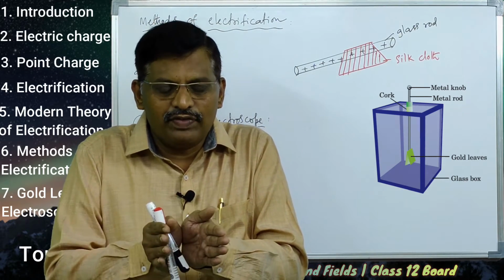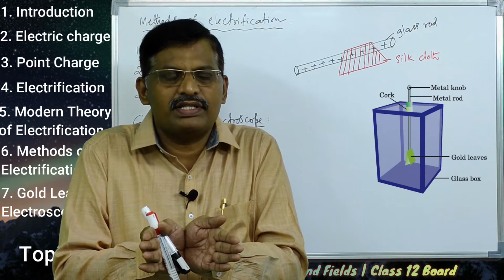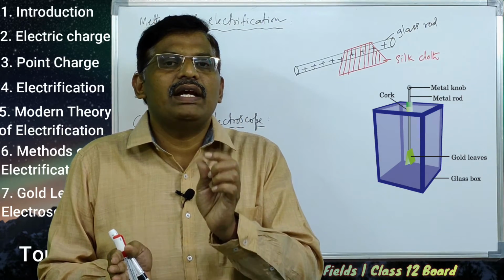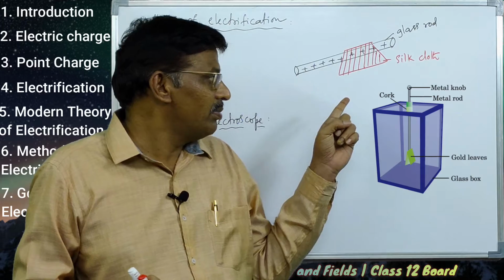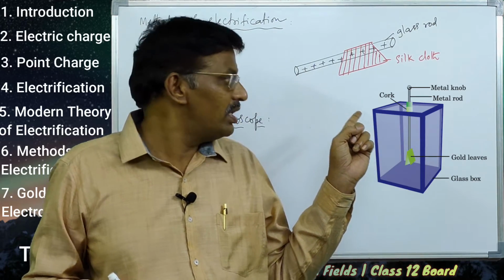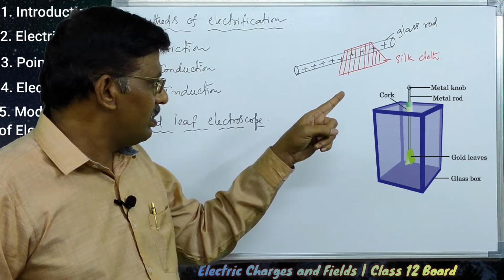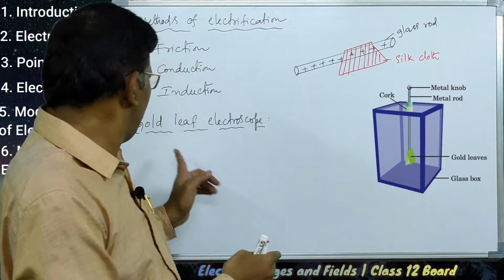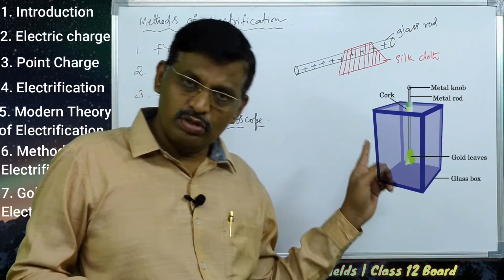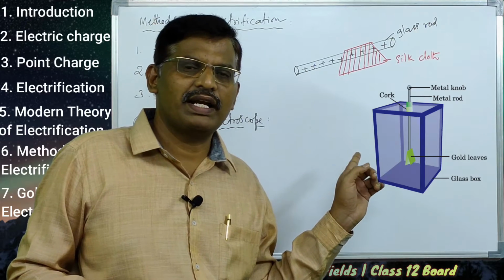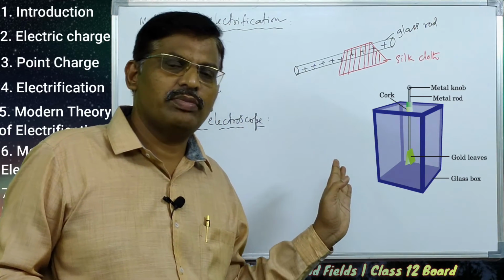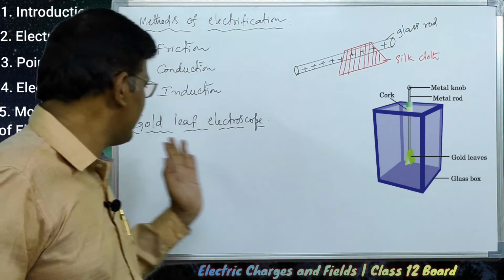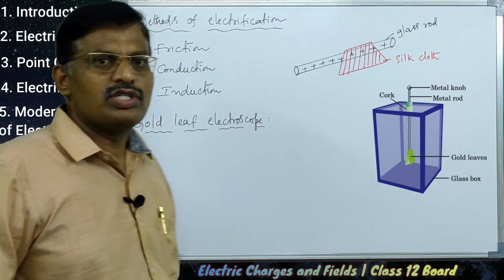The degree of divergence of the gold leaves is a direct measure of the quantity of charge on the particular body which touches the knob of the vertical rod in the diagram. Even this gold leaf electroscope can also be used to measure the electric potential, as well as to detect the charge on the body. That is the advantage of this gold leaf electroscope.